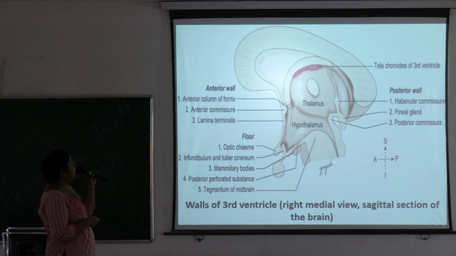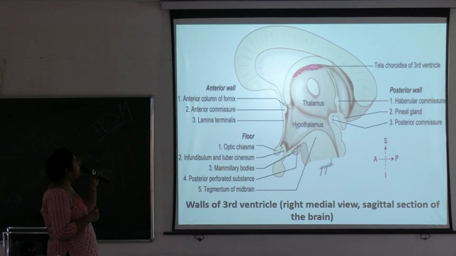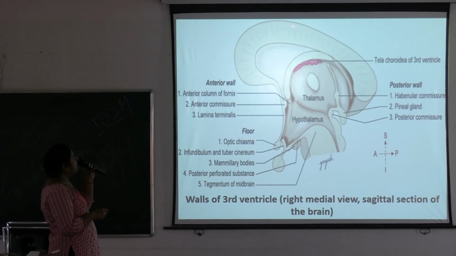See here, this is a sagittal section through the brain. This large one is the corpus callosum. Next, this is the cavity of the third ventricle. This is the septum pellucidum, fornix. Here is the pineal gland. In the two stalks of the pineal gland, two commissures are present. In the superior stalk, the habenular commissure; in the inferior stalk, the posterior commissure. And here is the anterior commissure.